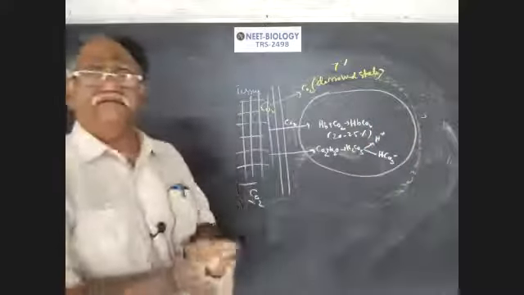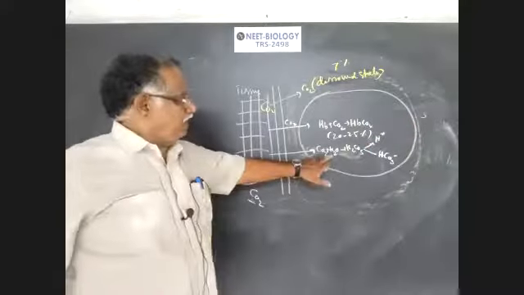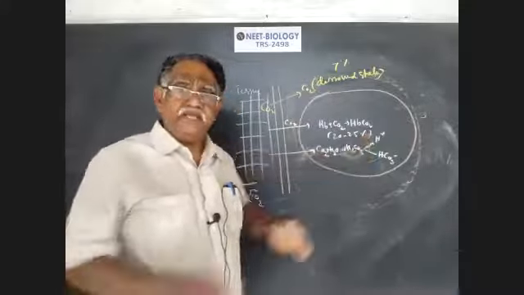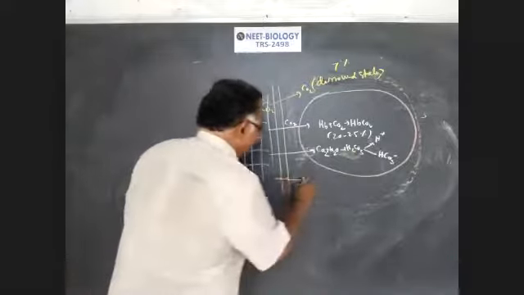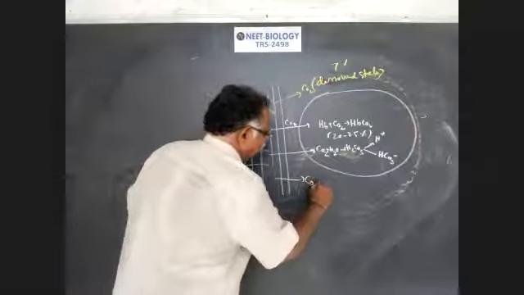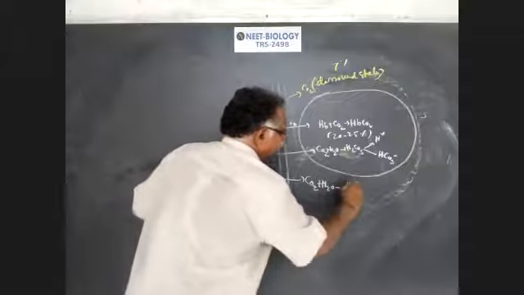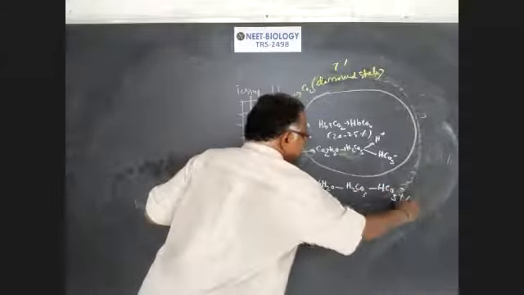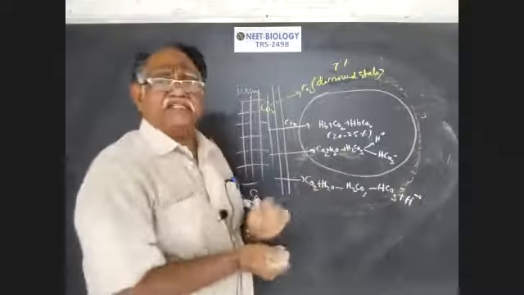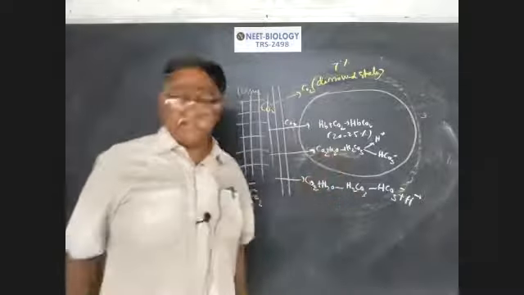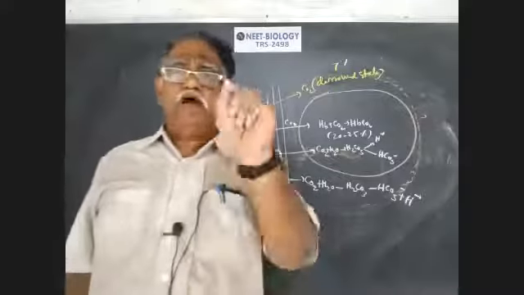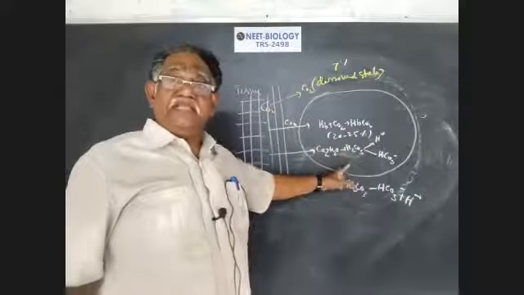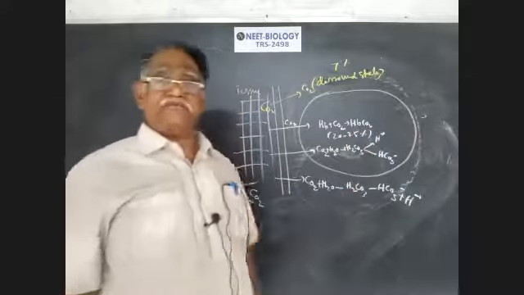So bicarbonate and hydrogen ions are formed in RBC and also in plasma. This reaction occurs in plasma and also inside the RBC, and it is catalyzed by the enzyme carbonic anhydrase. So a greater amount of bicarbonate is produced in RBC than in plasma.